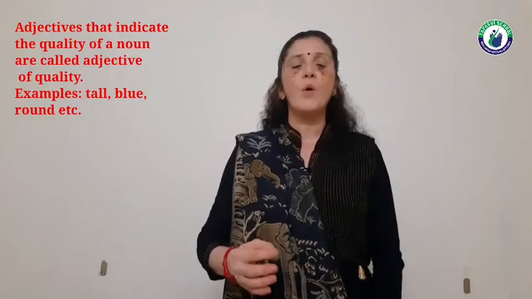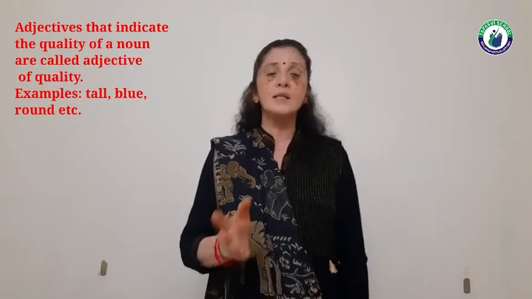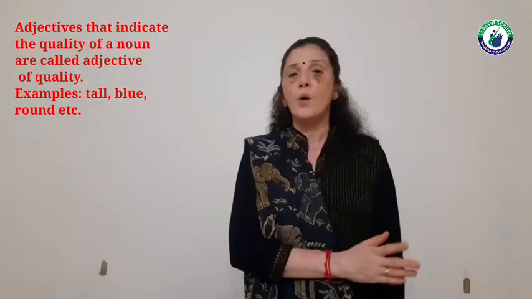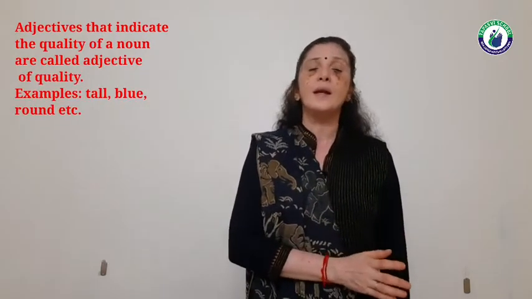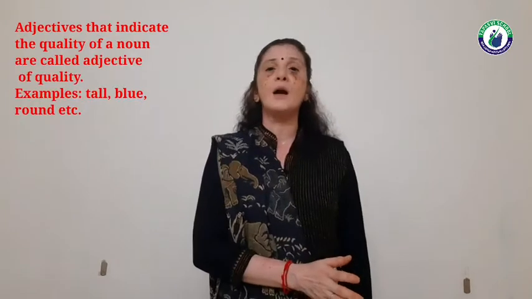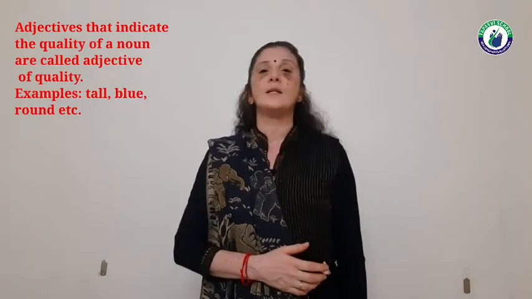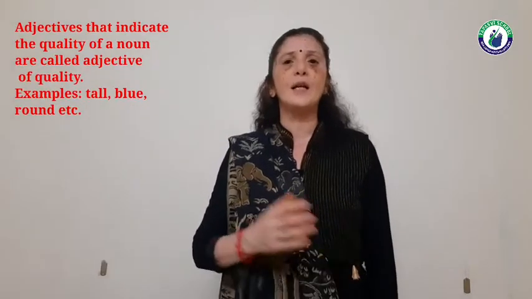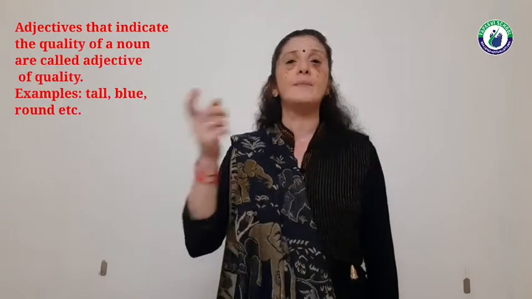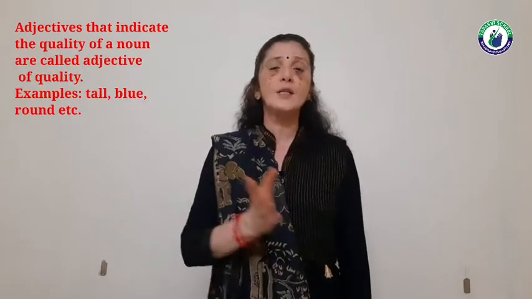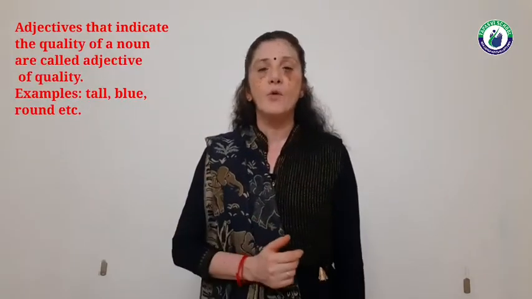For example, the boy is intelligent. Here the word intelligent is used for boy, and boy is a noun. So the word which is used to describe the noun is called an adjective. So intelligent is an adjective of quality. Let's see more examples. A tall building, a beautiful girl. Building is a noun. So what is used to say about building? Tall. So tall is called adjective of quality.